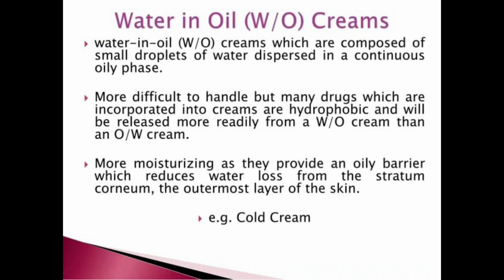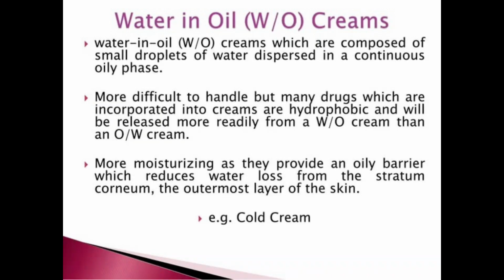The next type is water in oil creams. Water in oil creams are composed of small droplets of water dispersed in a continuous oily phase. So in this type, the continuous phase is oil, and in the first type, the continuous phase is water. This is the basic difference between these two types of cream.